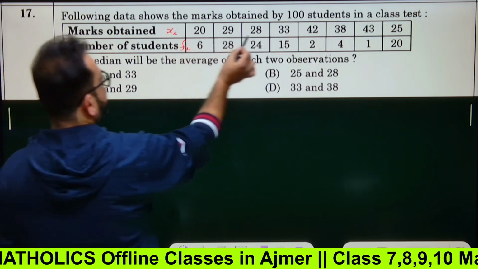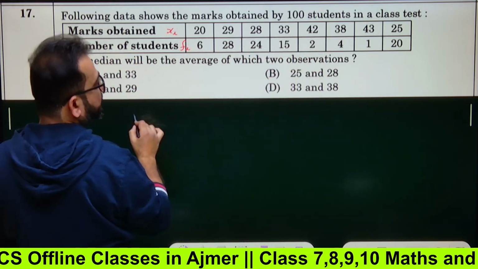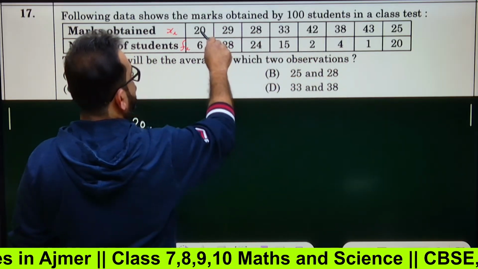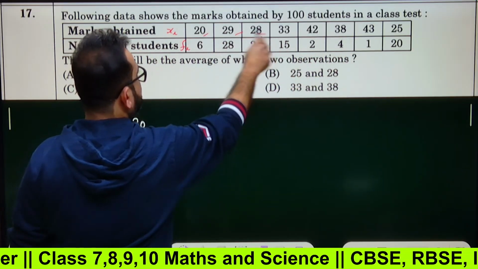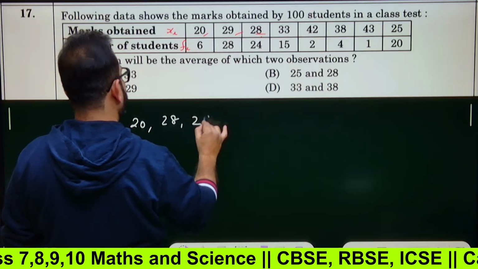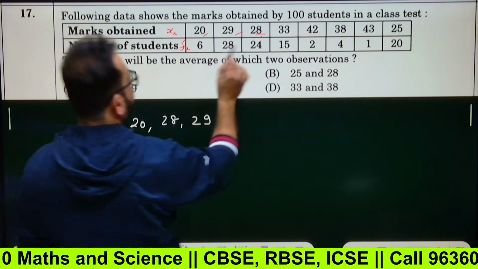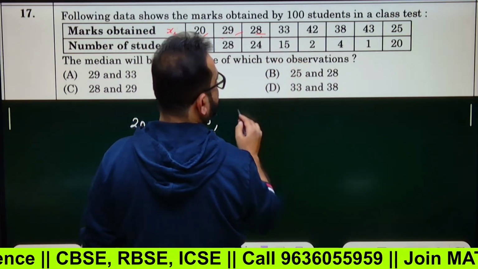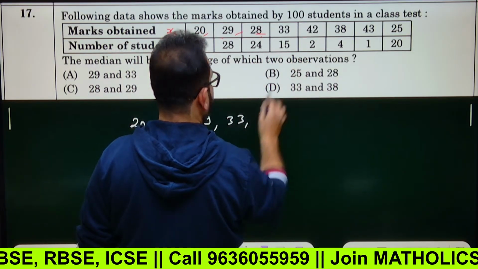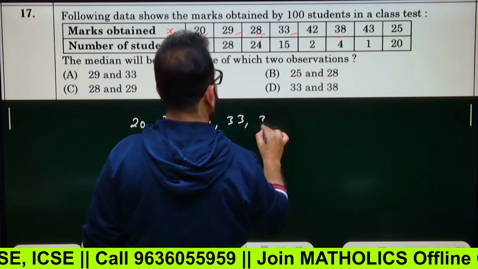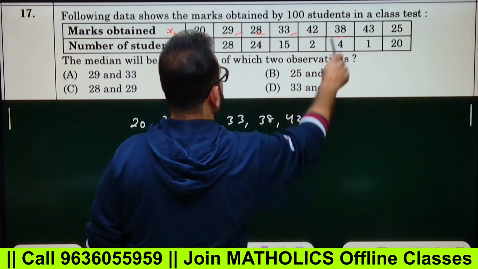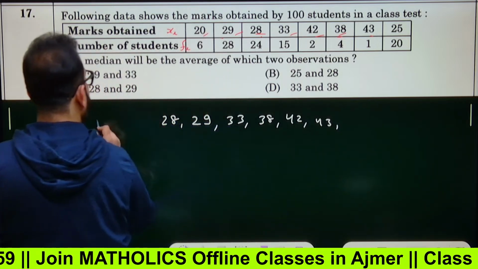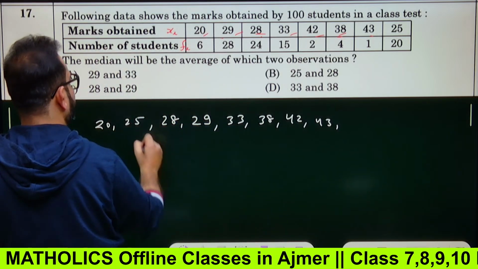So 20, then 25, then 28, then 29, then 33, yes or no? Then 38, then 42, then 43.